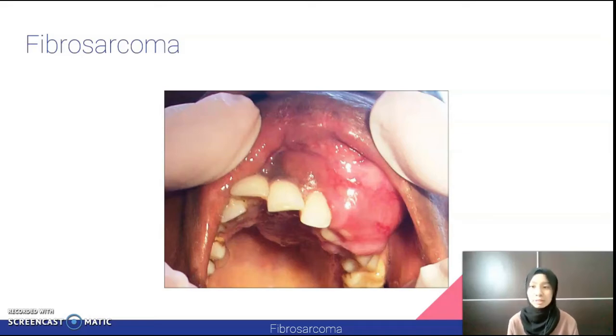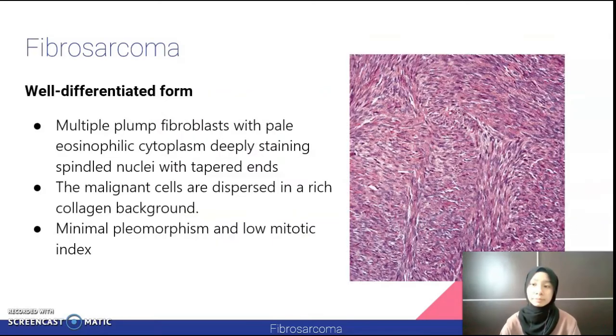Clinically, fibrosarcomas often present as slow-growing masses that may reach considerable size before they produce pain. They can develop at any age and occur anywhere in the head and neck region. Now moving on to the histopathology, it varies in histologic grade. There are three forms, which are well-differentiated, intermediate-grade tumor, and high-grade lesions.